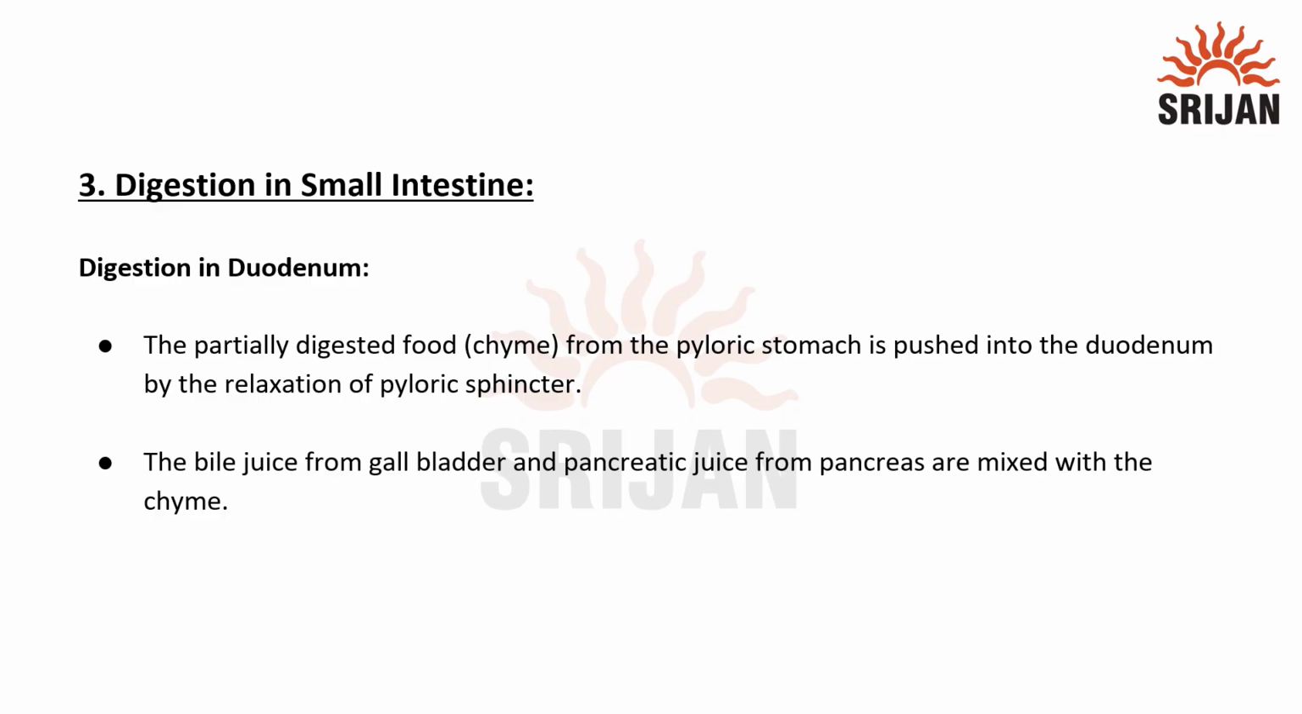Now let's understand about digestion in small intestine. First is digestion in duodenum. The partially digested food, that is chyme from the pyloric stomach, is pushed into the duodenum by relaxation of pyloric sphincter. The bile juice from gallbladder and pancreatic juice from pancreas are mixed with chyme in duodenum.